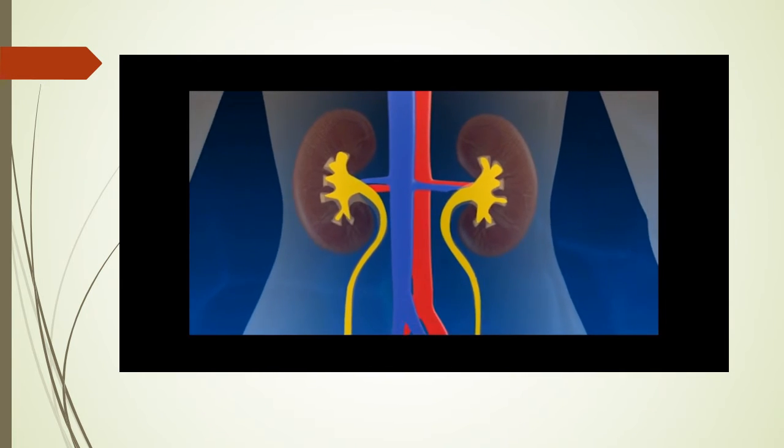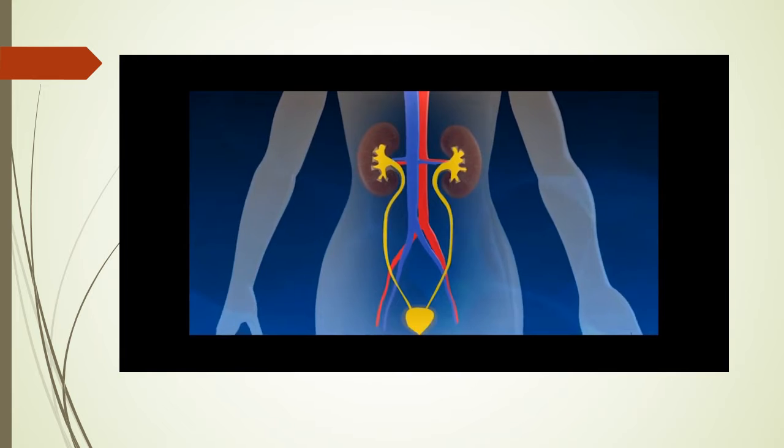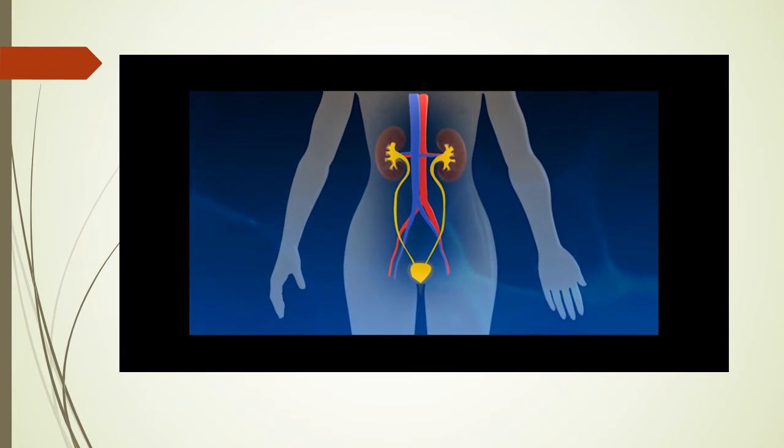In addition to these parts, the renal artery, which supplies blood to the kidneys, the renal vein, which carries pure blood to the vena cava, the ureter, which carries filtered urine to the urinary bladder, the pelvis, etc., are the associated parts of the kidneys.